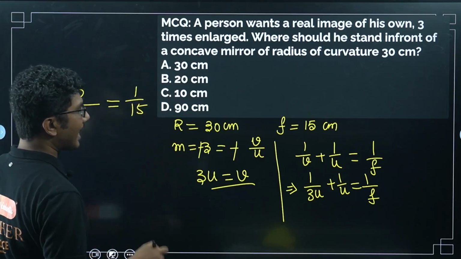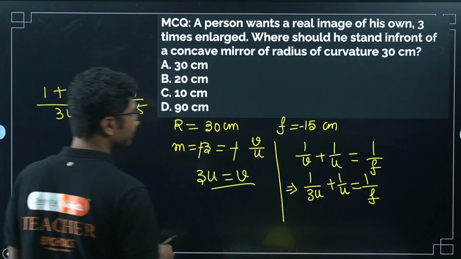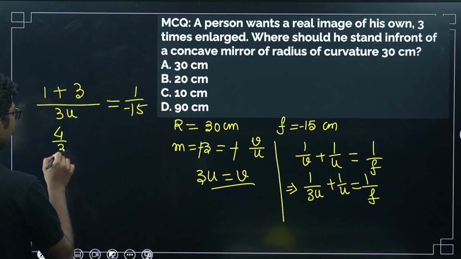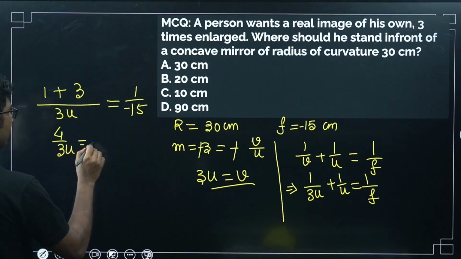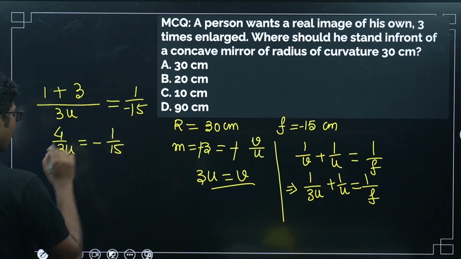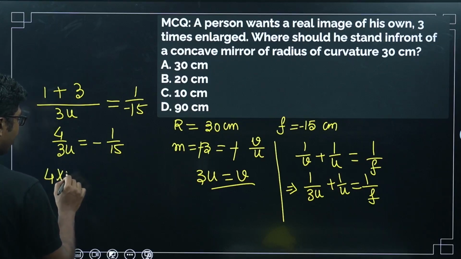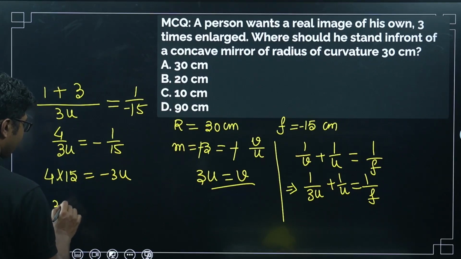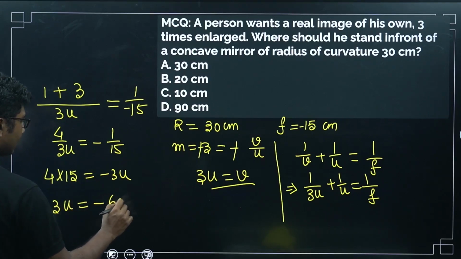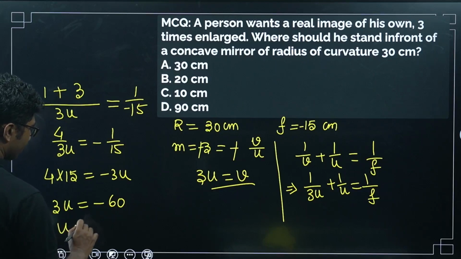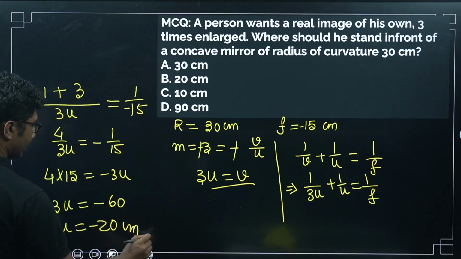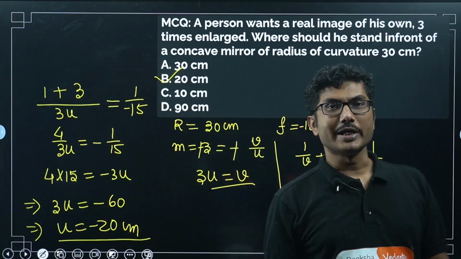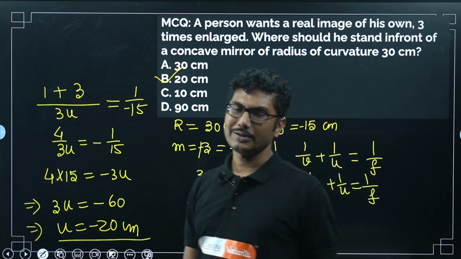equals 1 by 15. f is given, and for a concave mirror it will be negative. So 4 by 3u equals minus 1 by 15. Cross multiply: 4 times 15 equals minus 3u, or 3u equals minus 60, or u equals minus 20 centimeter. So the answer is 20 centimeter. The person should stand at a distance of 20 centimeter from the mirror. This is the correct answer.